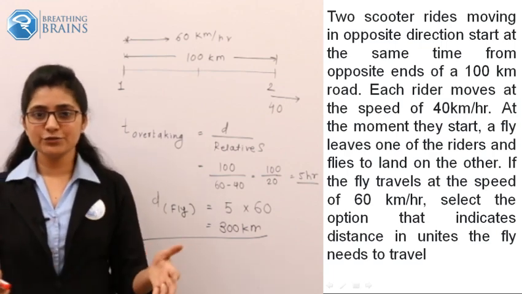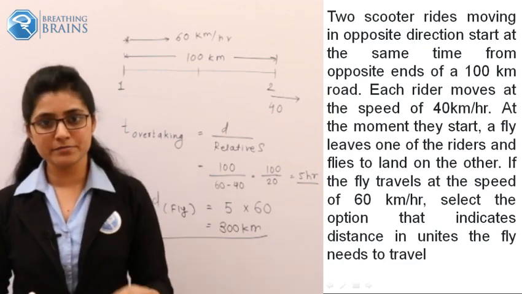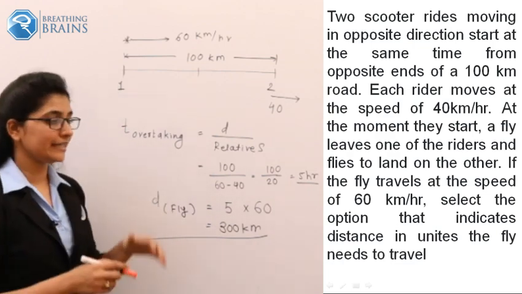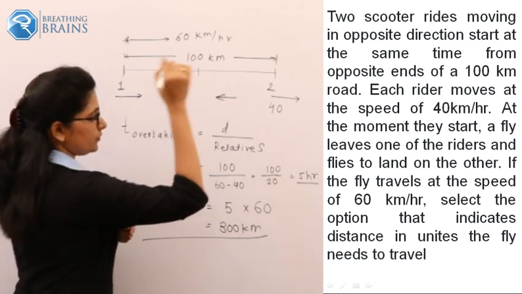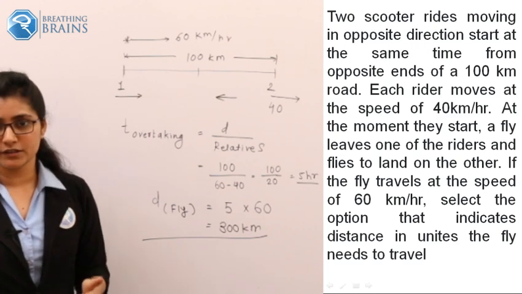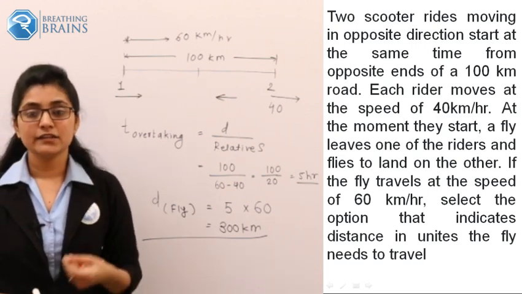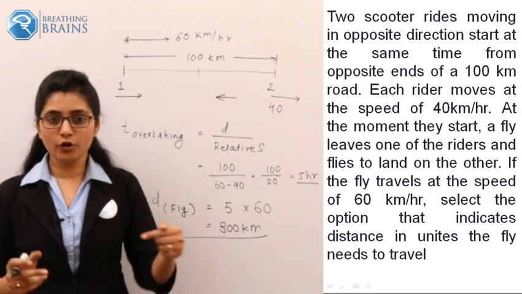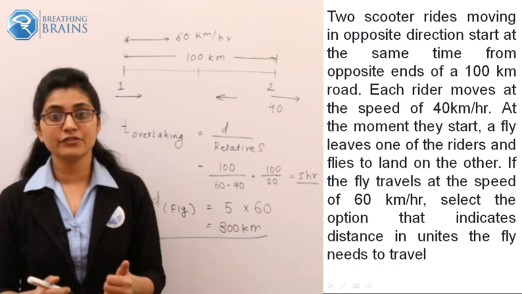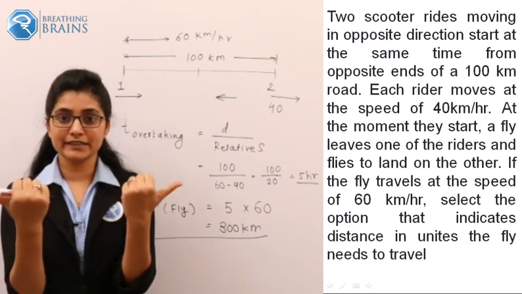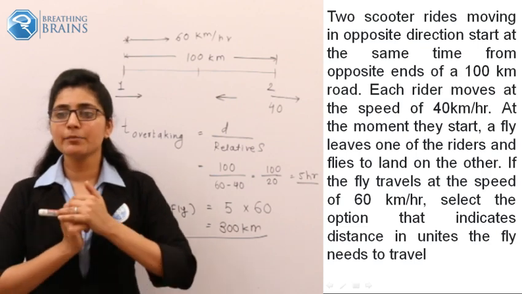So this was a new type for you all, because almost all the problems we had solved with opposite direction, we had taken the direction like this. So this problem statement gave you a new hint that opposite direction means not only this direction; it can also happen when two bikers are moving in opposite directions, and the direction should be like this also. Okay, so this is the important part in this question. Any doubt about this?